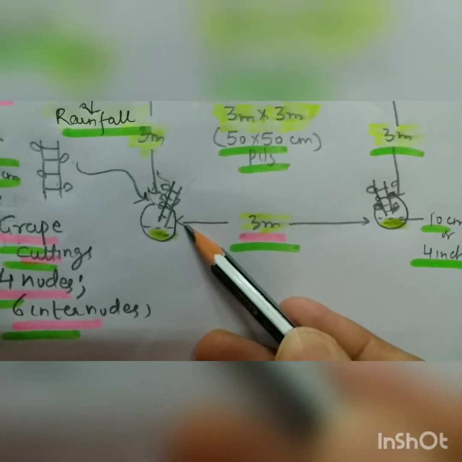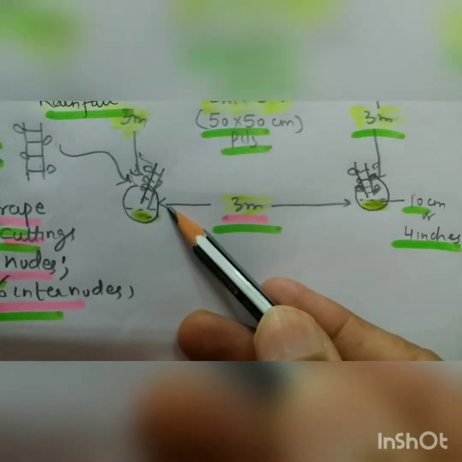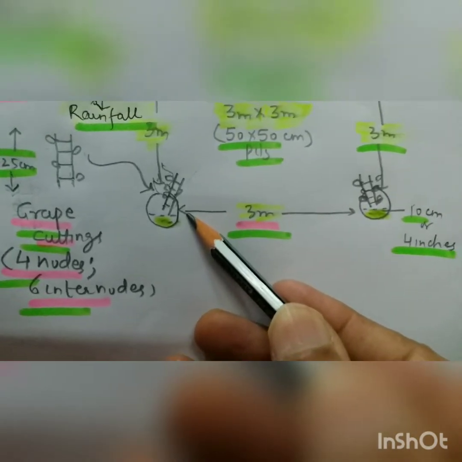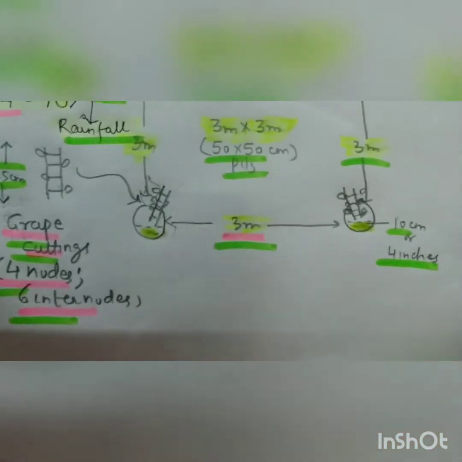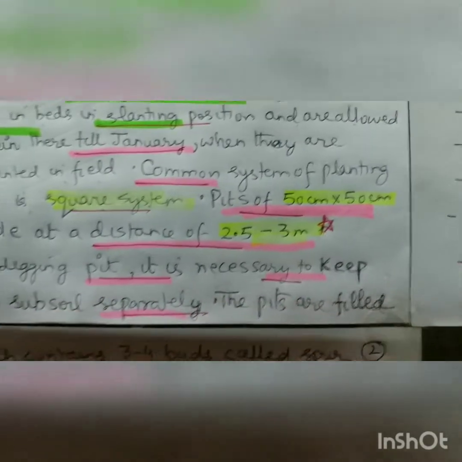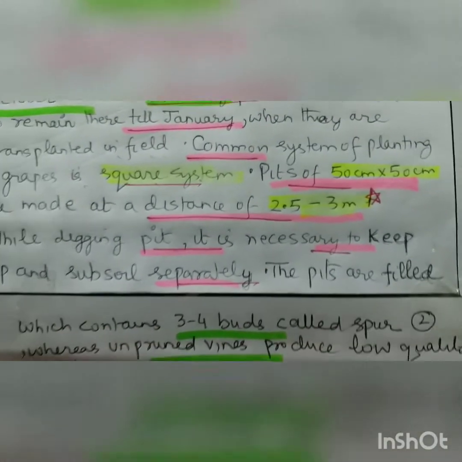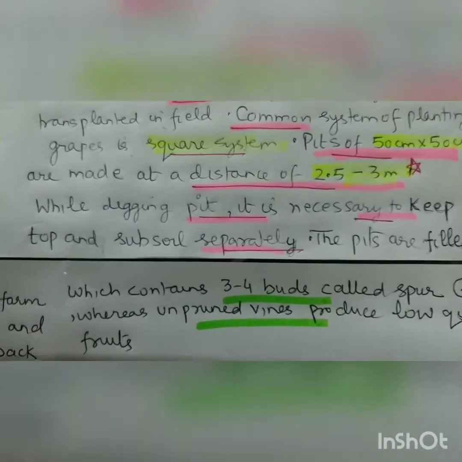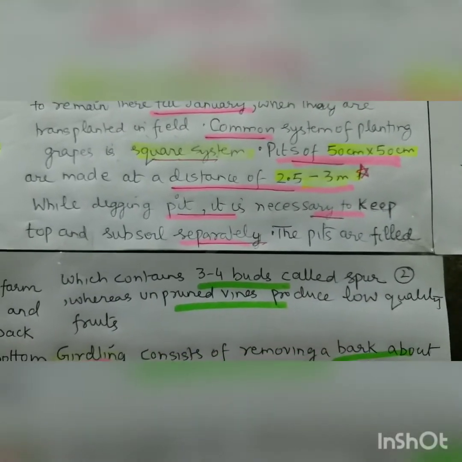They are planted after keeping in bundles for 4 to 8 weeks in moist sand. They are also planted in October, but they remain there as it is till January, when they are transplanted. So the common system of planting is the square system. The pits of 50 centimeter by 50 centimeter are made at a distance of 2.5-3 meters. Right? The next process is the same as that of mango.